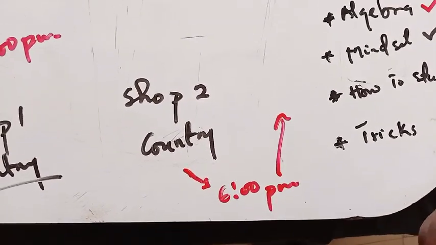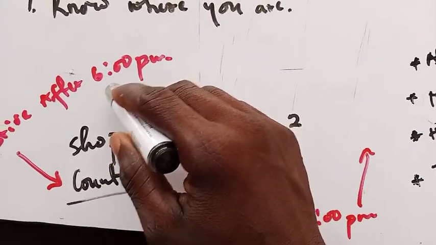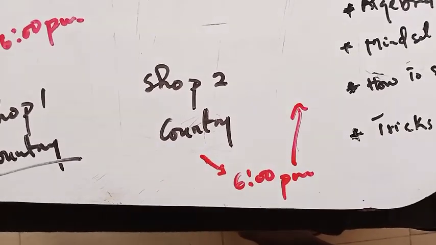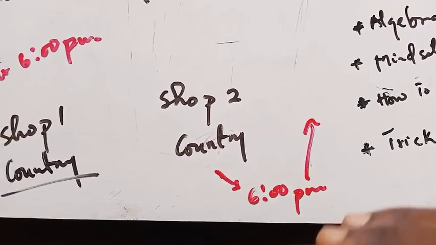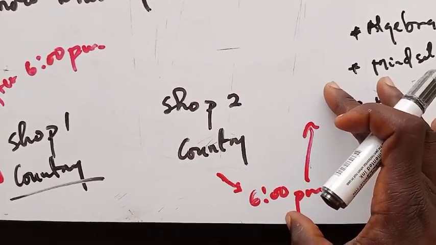That is what we are trying to understand here. Now the key here is that this country, since they cannot drive after 6 p.m., but these people can drive after 6 p.m., right? The key here is that you cannot apply the law that you are going to apply here. You cannot apply the same law in this country.